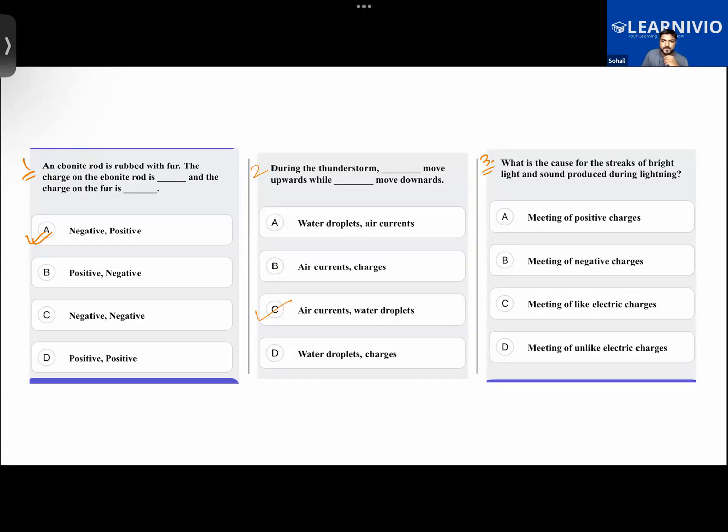Yes, sir. Sir, it's basically like convection, right? Convection, yes, we can say that. For the third one, Gauri, you have answered. Yeah, that is correct, Gauri. Very good.